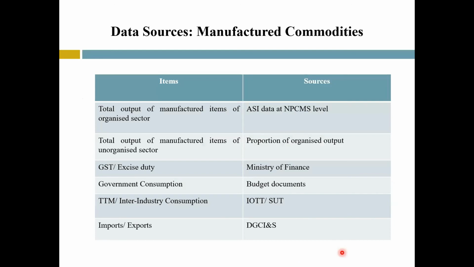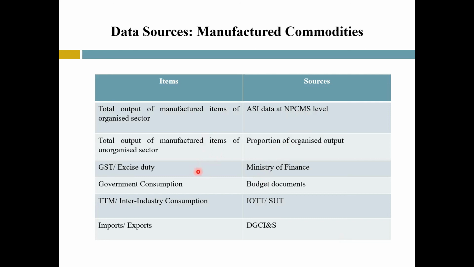Coming to data sources for manufactured items, compilation category-wise output of the manufacturing sector is estimated with the help of MCA data, budget documents, ASI data, and annual reports of non-departmental enterprises. Commodity-wise total output of manufactured items of the organized sector is estimated with the help of the ASI data. For the unorganized sector, the base year ratio between the output of organized and unorganized manufacturing for corresponding industry groups has been used.